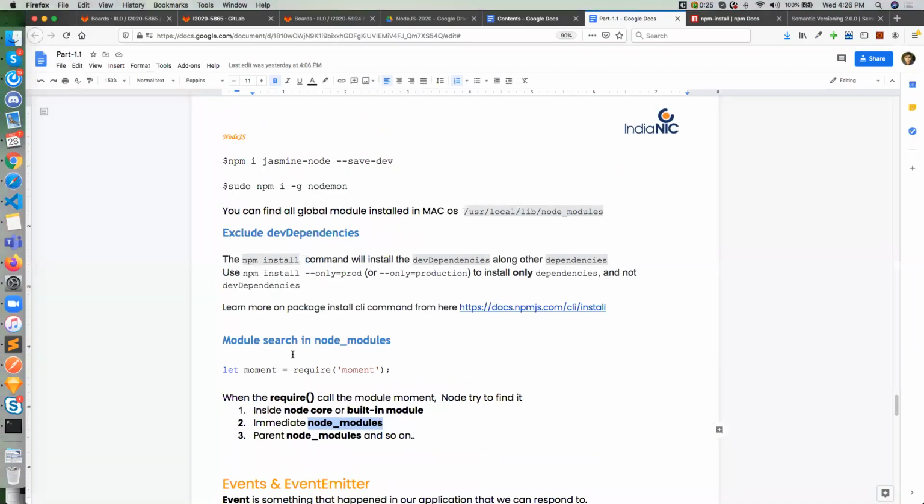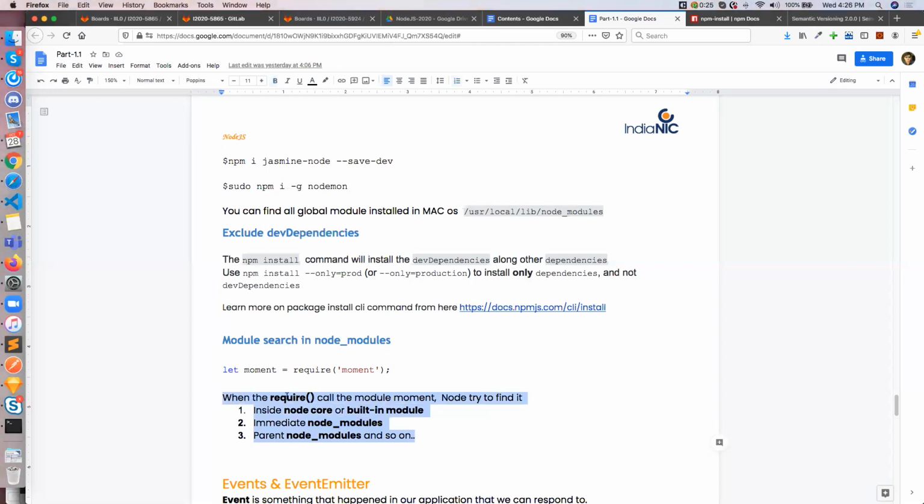And the accessing technique I have just mentioned over here. If node_modules is in the immediate root folder, then it will find it there; otherwise it will look in its parent, and again its parent, and again the parent. And if finally it doesn't find it, then it will show an error that the function is not defined or not found, whatever the error will be. Clear?